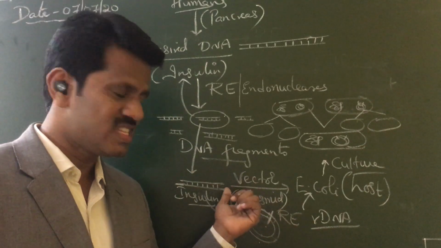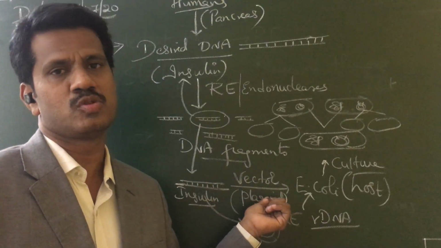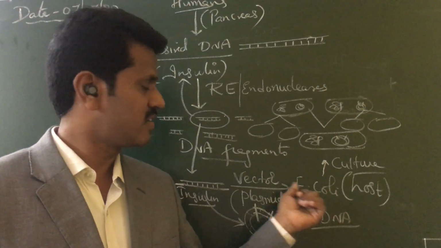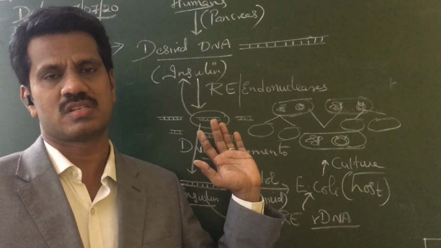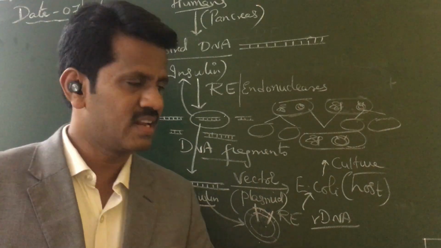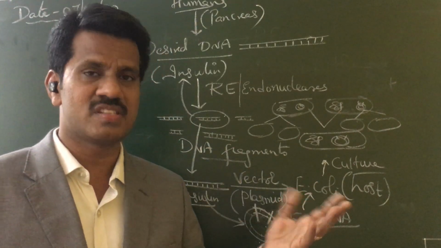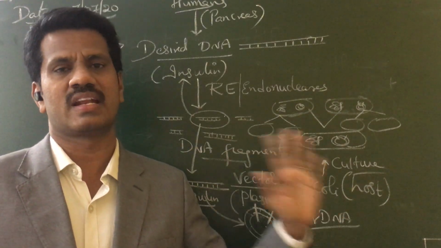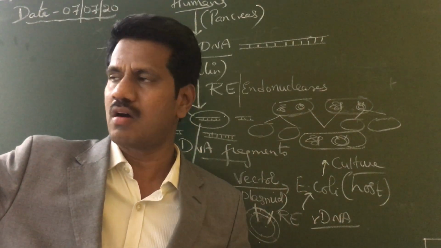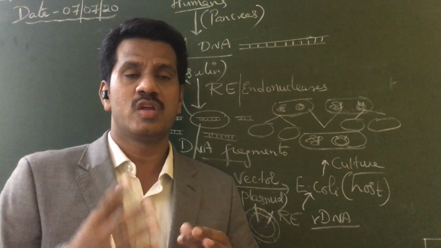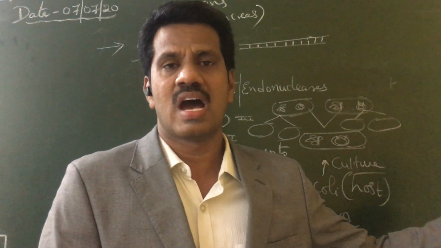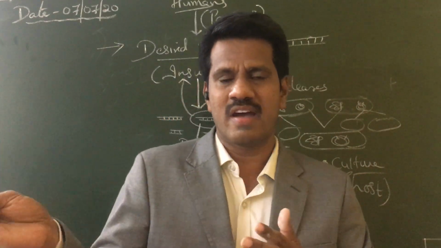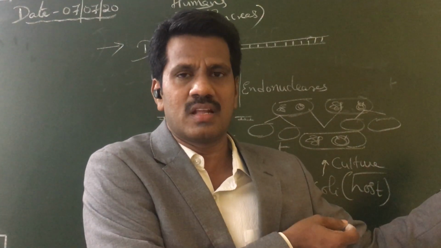that bacterial plasmid, into which you can insert your desired DNA, and then that vector is inserted into the plant host. So a different plant will get that character. Till now, the plant which does not have the disease resistant character will now have that particular character. That means you are taking a character of one organism and inserting it into another organism. To insert into another organism, you cannot directly insert into that particular organism.